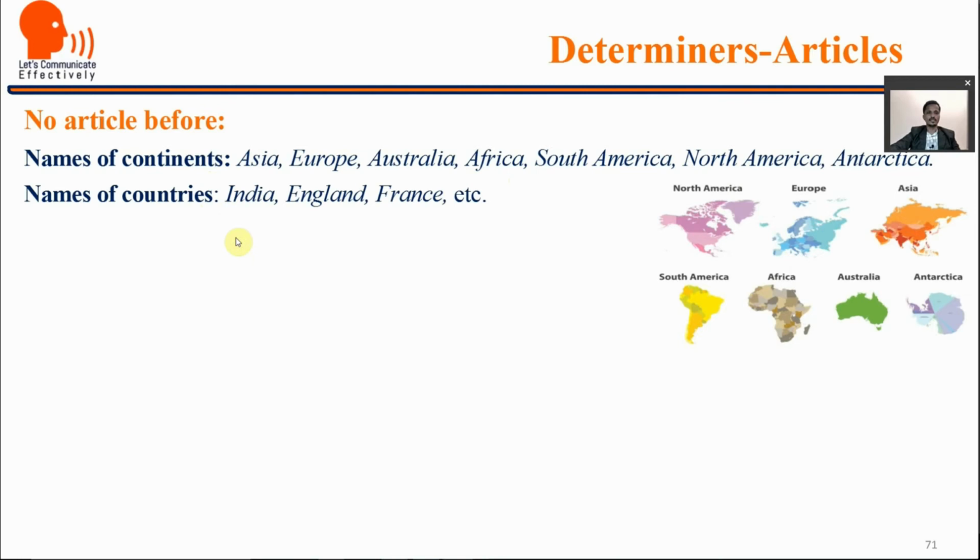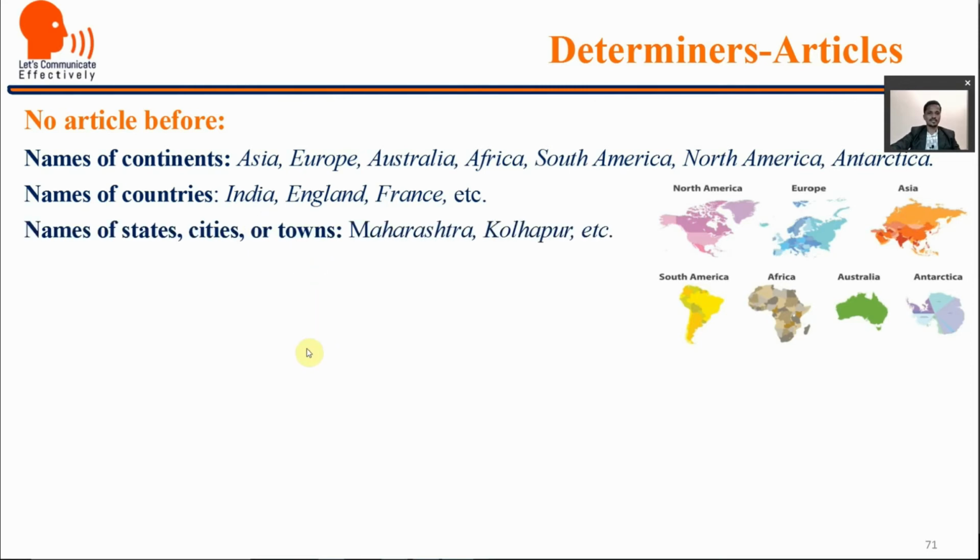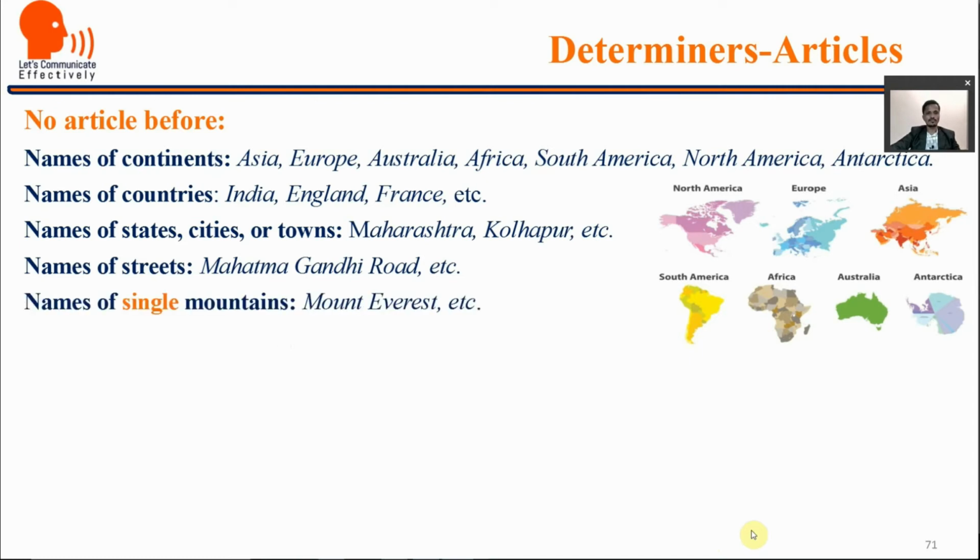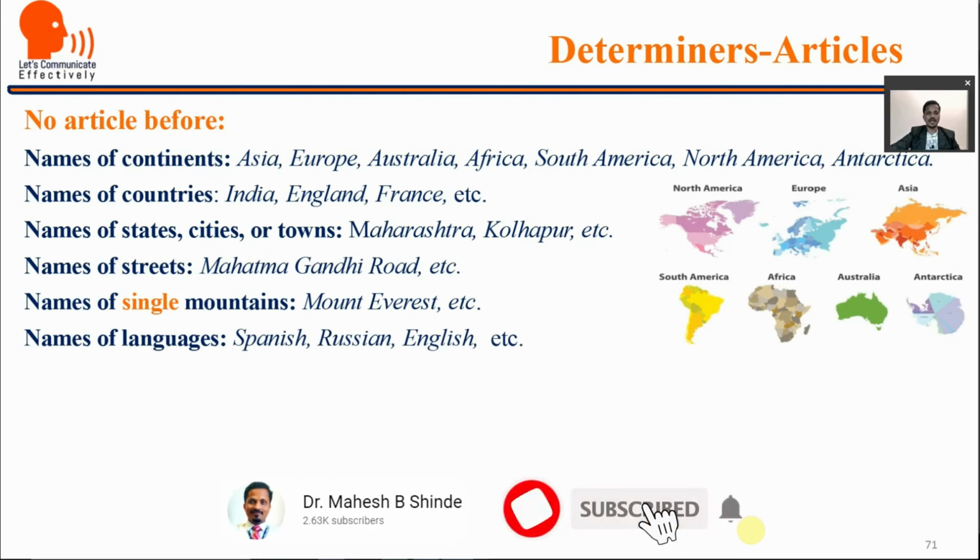Names of countries, they do not take any article, not even the. So India, England, France, etc. Names of states, cities or towns, Maharashtra, Kolhapur, etc. Names of streets like Mahatma Gandhi Road, not the Mahatma Gandhi Road. Names of single mountains, for example, Mount Everest. Mount Everest is in the Himalayas. Names of languages, Spanish, Russian, English, no any article.